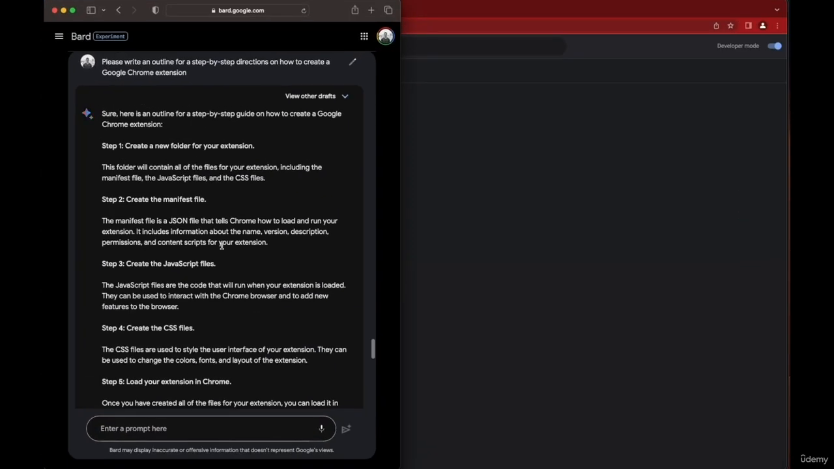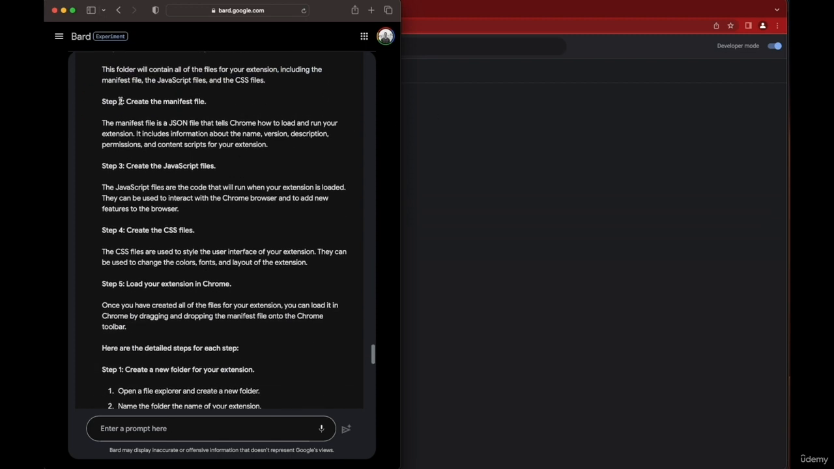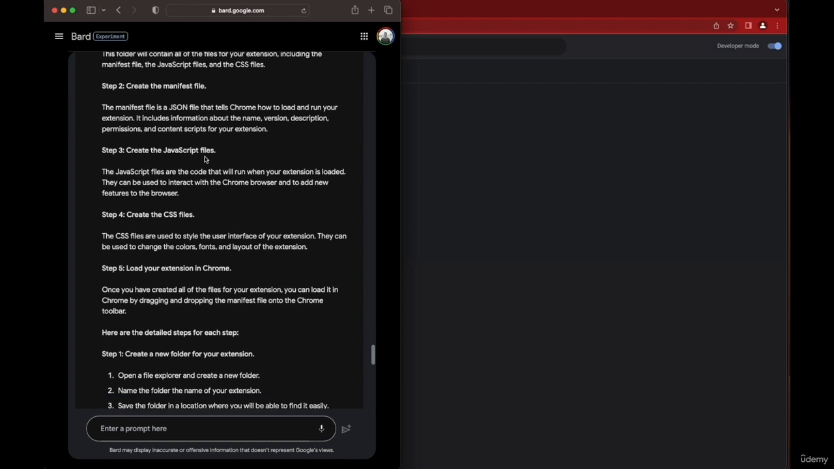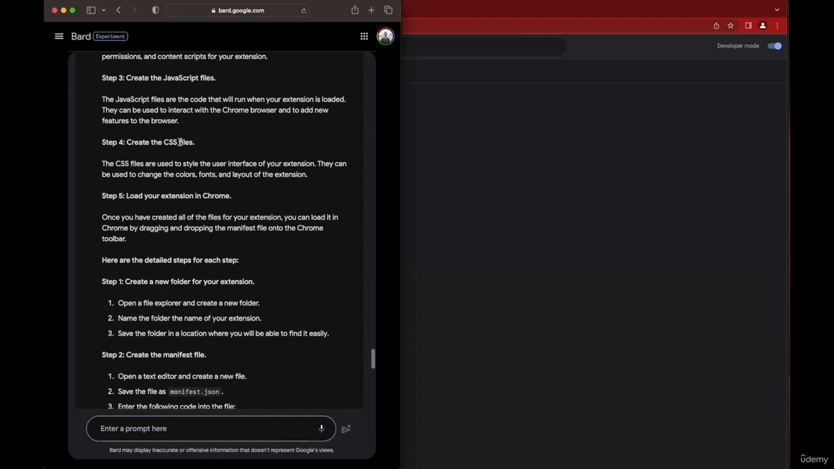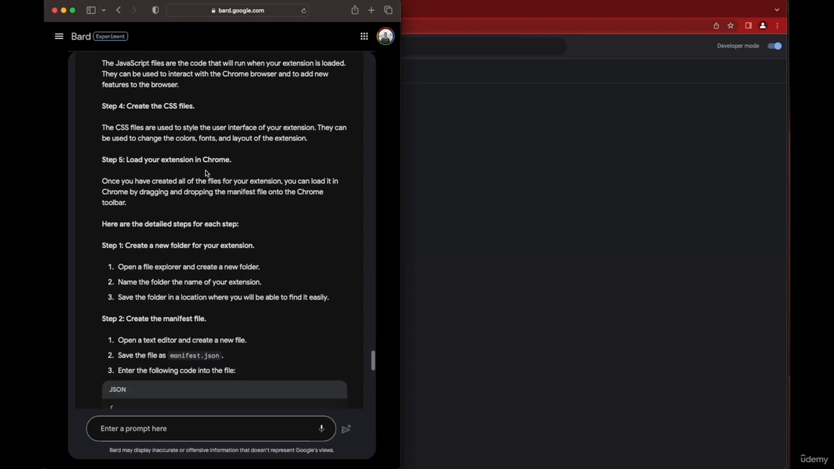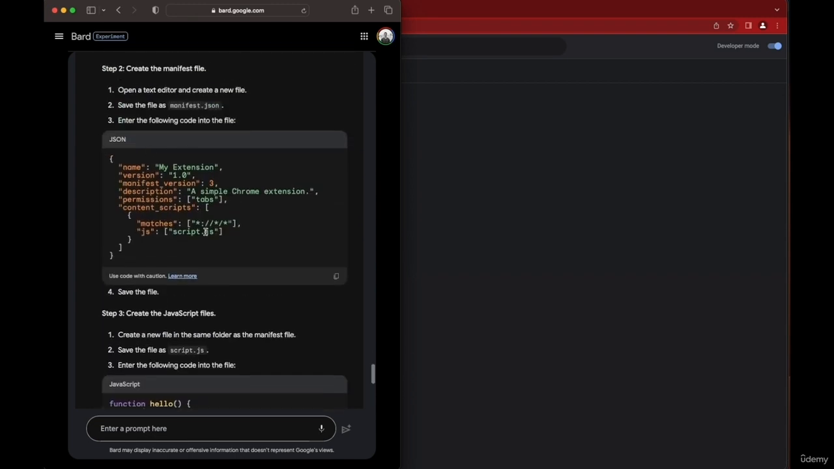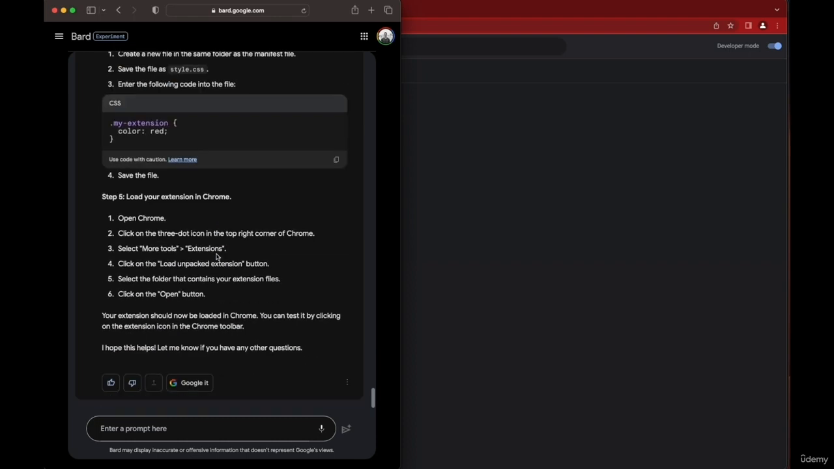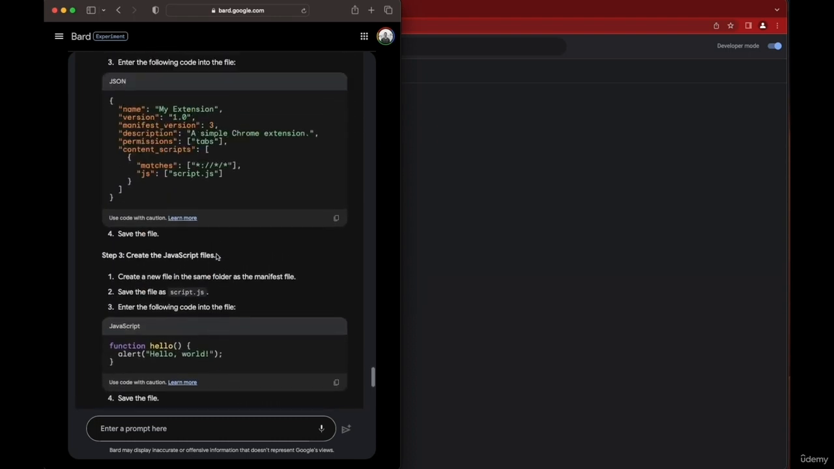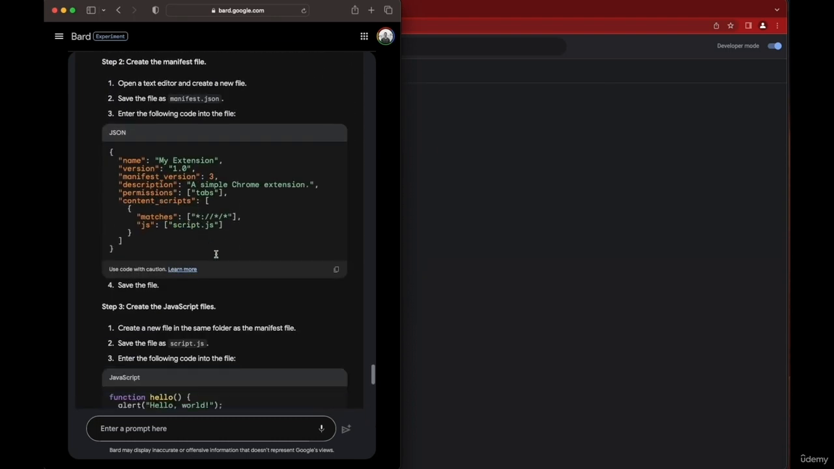So let's go through the plan right now. First, create a new folder. So we've got the folder created. Then we're going to create a manifest file, which is our main JSON file. Then we're going to do a JavaScript file and a little bit of CSS for the styling. Then we'll load the extensions into Chrome, and that's basically it. And Google Bard has generated all of the code for us already over here. So we're going to check out if it works, how it works, and what else we can do.